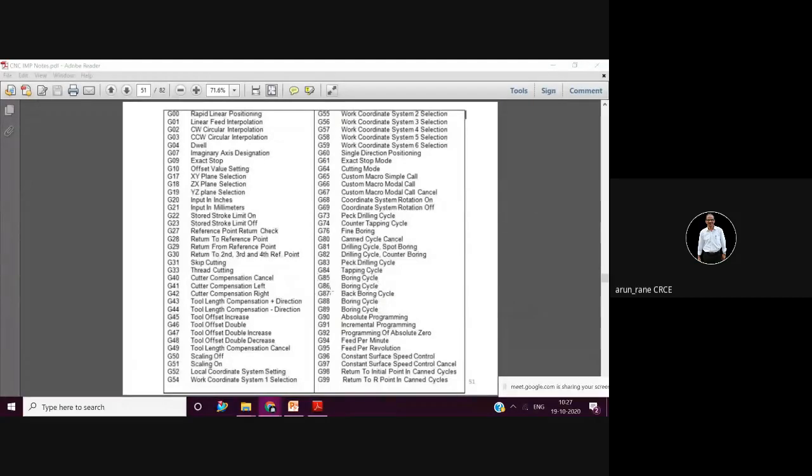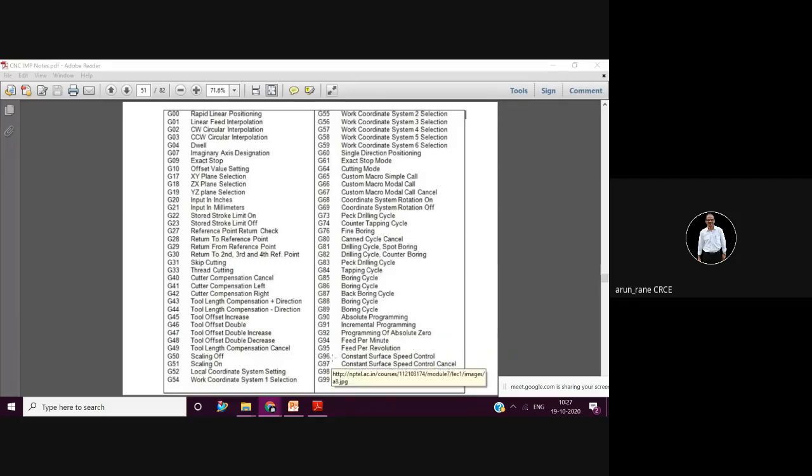So once you are done with the G86 boring cycle, now you can come to G90. G90 and G91 are the heart of the program. G90 is absolute and G91 is incremental. Then you can come to G94, that is feed per minute, millimeter per minute or inches per minute, and G95 is millimeter per revolution or inches per revolution.